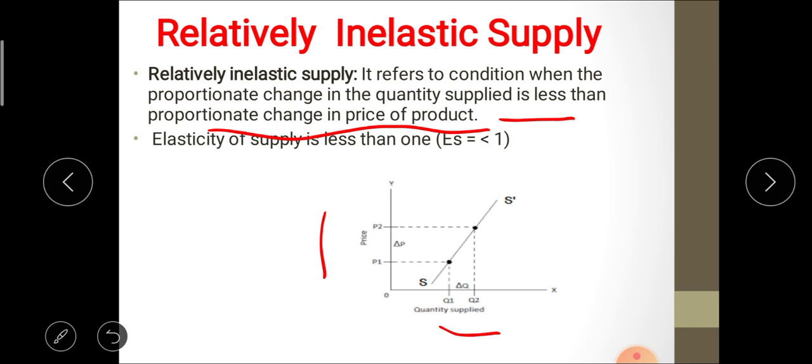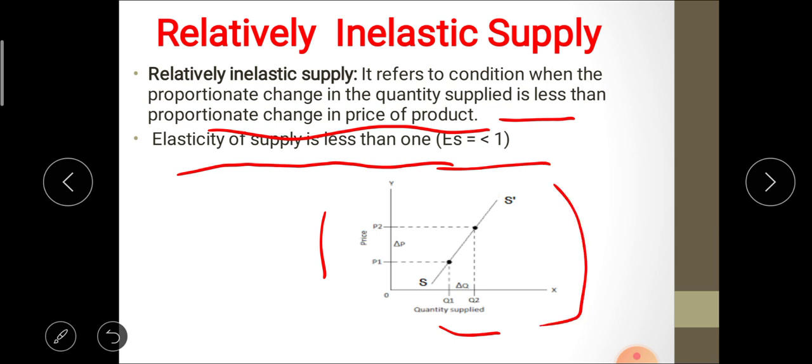In this case, the elasticity of supply is less than 1. In this figure we can see the prices P1, P2 and quantities Q1, Q2; there is a proportionately smaller change in quantity supplied as compared to the change in price. This is the inelastic supply.